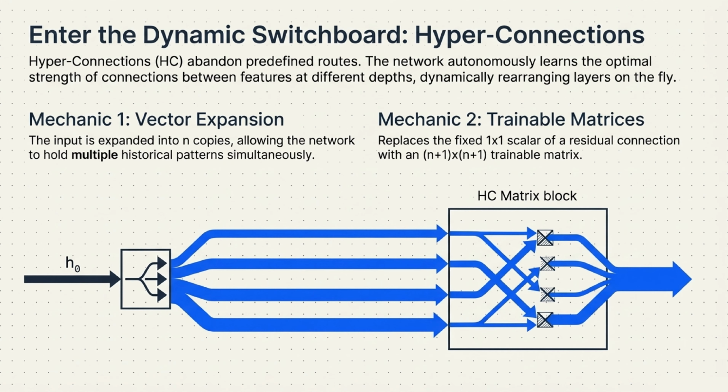So, how does it actually work? Enter the dynamic switchboard. Hyperconnections abandon predefined routes entirely. Instead, the network autonomously learns the optimal strength of connections between features at different depths, dynamically rearranging layers on the fly. It achieves this through two mechanics: vector expansion, which expands the input into multiple copies to hold several historical patterns simultaneously, and trainable matrices, which replace the fixed scalar of a residual connection with a trainable matrix.